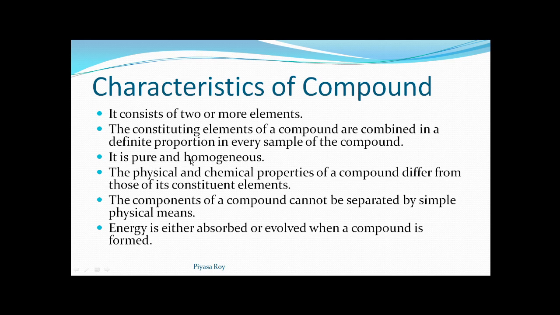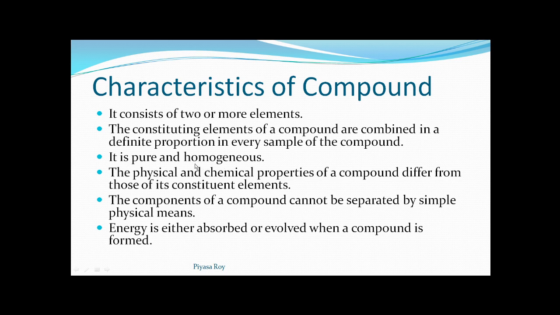It is pure and homogeneous. So in a compound, we will see there is a single type of particle. Okay, in a compound, it's having a single type of particle, so it is pure, and as it's having the same characteristics and composition throughout its bulk, all over in the compound, it's a homogeneous substance.